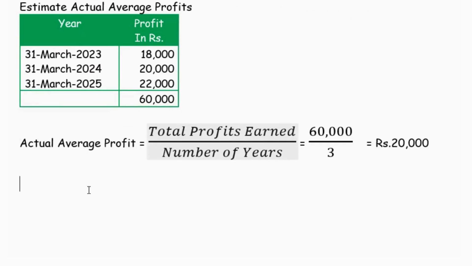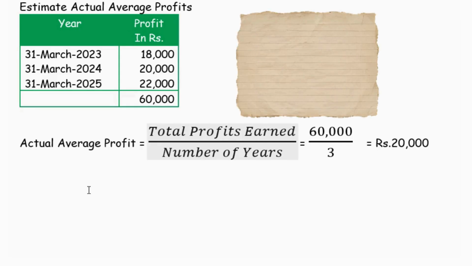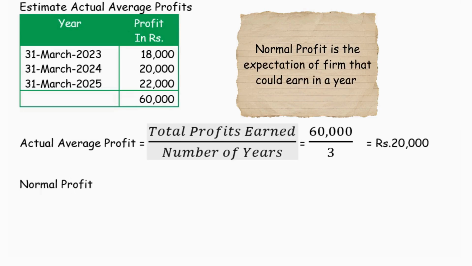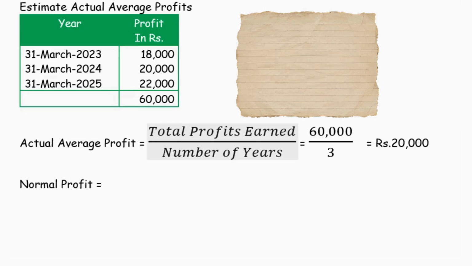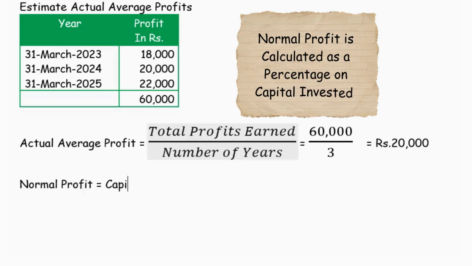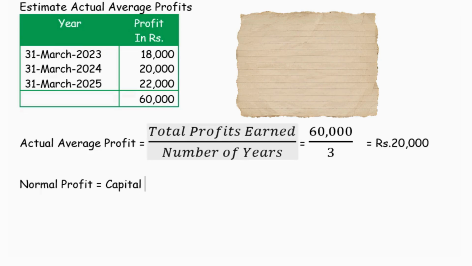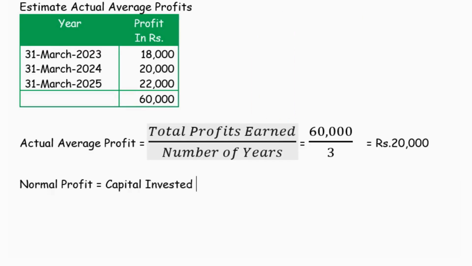Now the goodwill is to be evaluated. Before that, we have to calculate the normal profit. The normal profit is the expectation of the firm that they will earn a certain amount of profit on the capital they have invested. This is calculated as a percentage on the capital invested. So normal profit equals capital invested into normal rate of return.